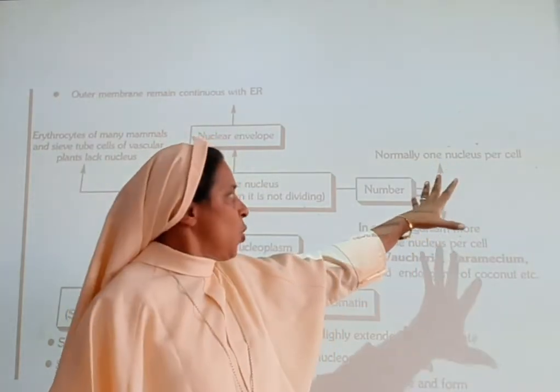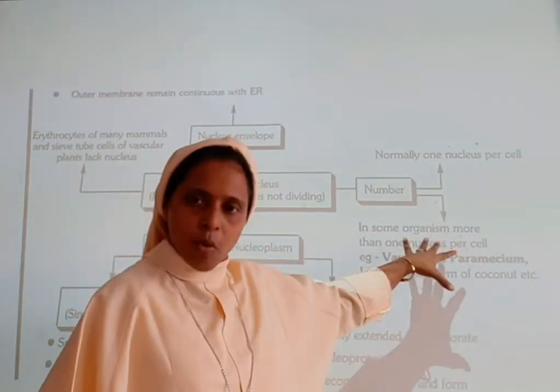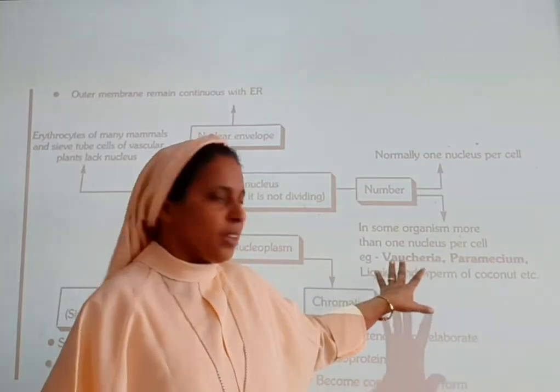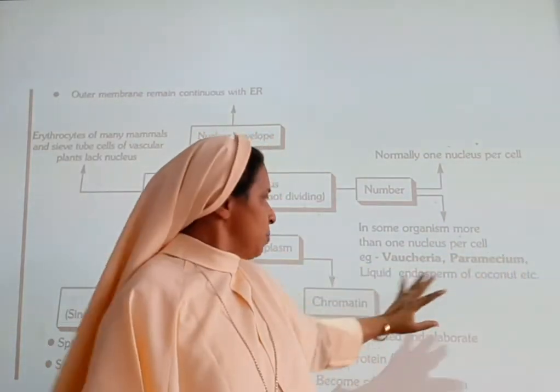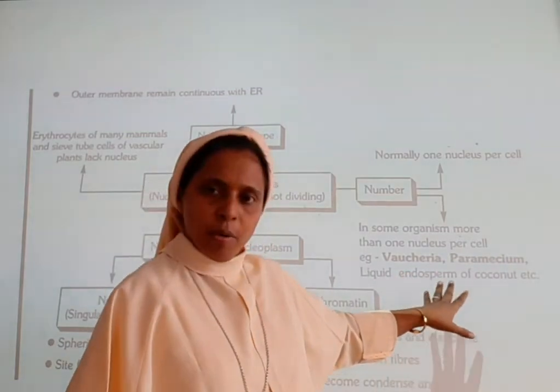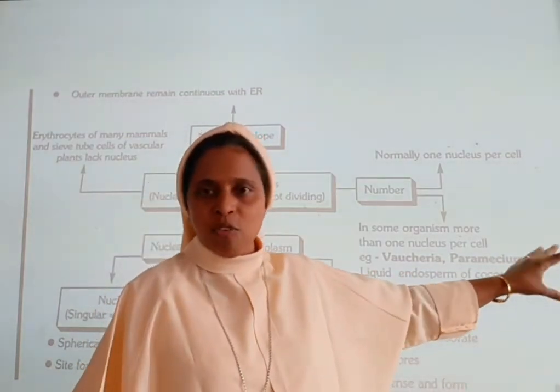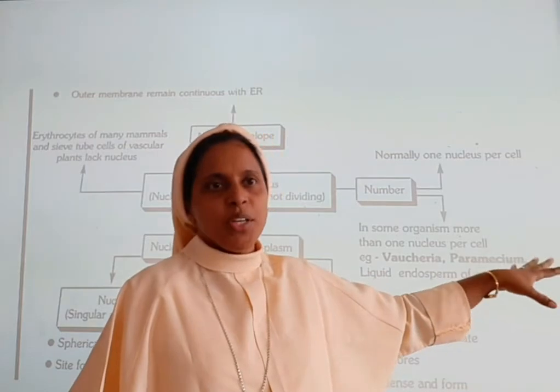In some organisms more than one nucleus is present, such as Woltschia and Paramecium. Also, the liquid endosperm of coconut contains more than one nucleus.